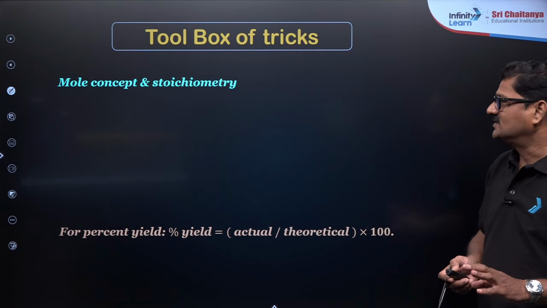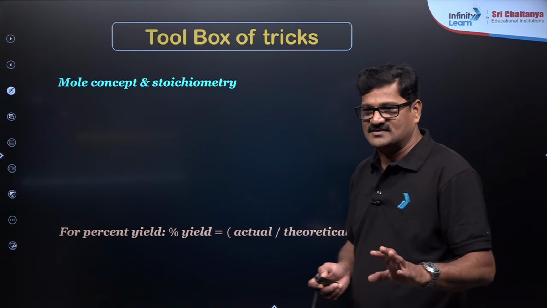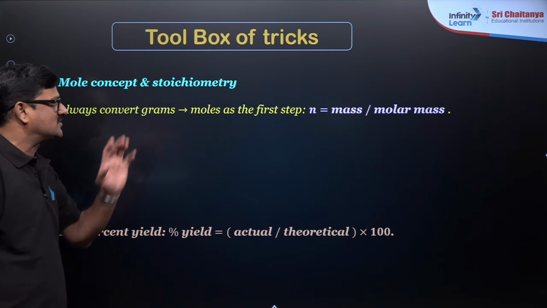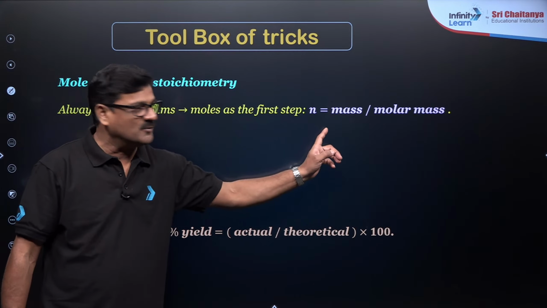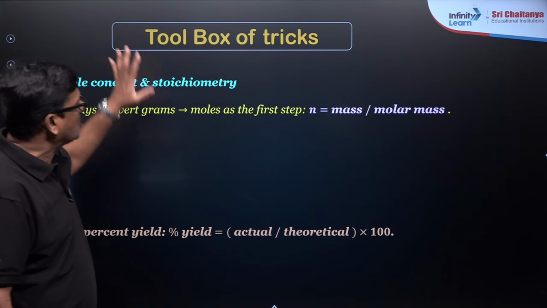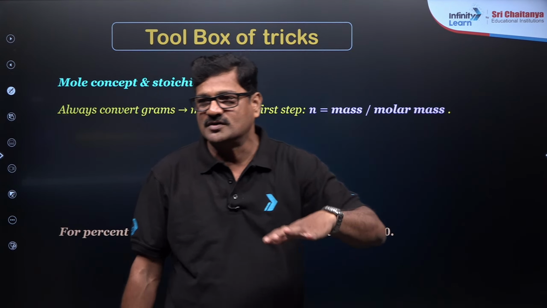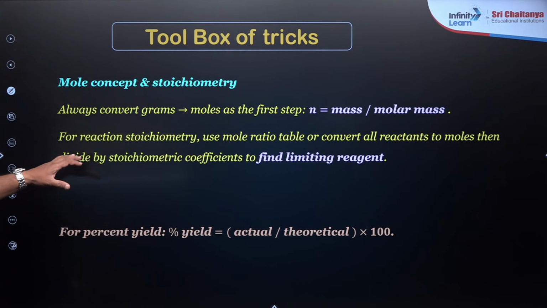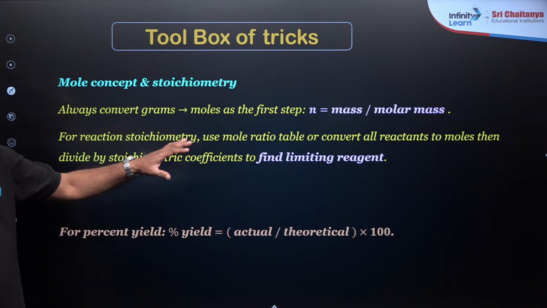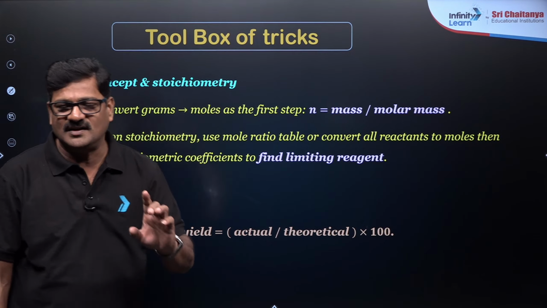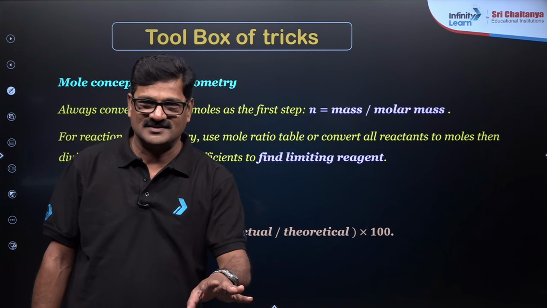Toolbox for tricks in mole concept and stoichiometry, I'll just tell you how to calculate. Always convert grams into moles at the first step. Number of moles is equal to mass by molecular mass. So topic wise also I want to give some tricks to go ahead. And for reaction stoichiometry, use a mole ratio table to find the limiting reagent.